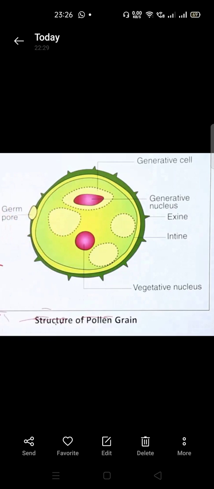is called the generative cell. And what is the function of the vegetative nucleus? We will see later, which is quite interesting to learn, that will be the essence of double fertilization. Understood? So I hope you understand the structure of the pollen grain. This pollen grain has an outer covering called exine, an inner covering called intine, and there is one generative nucleus, or generative cell, and this generative nucleus is the only one going to fuse with the egg cell. And the vegetative nucleus, what it is going to do, we will see later.